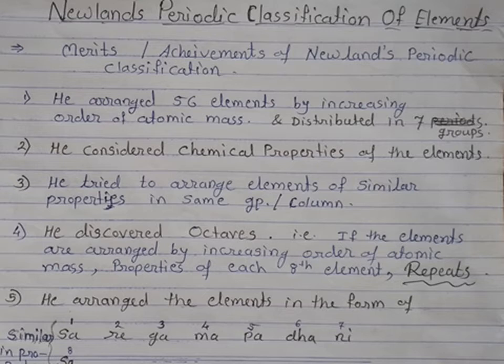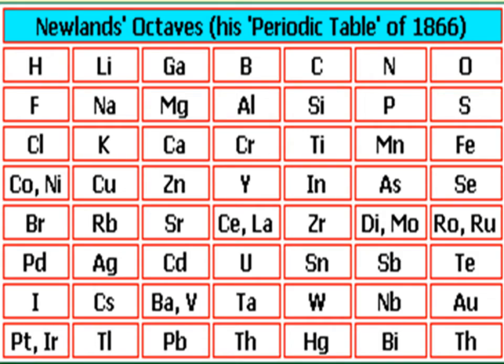So we will see these achievements of Newland's periodic classification in the form of the periodic table. See Newland's periodic table again, and we will verify the merits or achievements of Newland's octaves. So here we can see hydrogen is the first element of the periodic table and thorium is the last element. Again, what is the first merit?